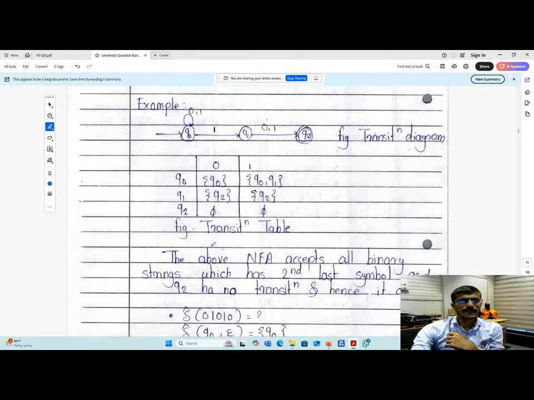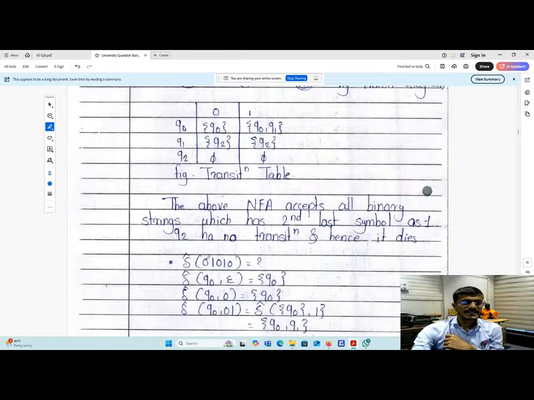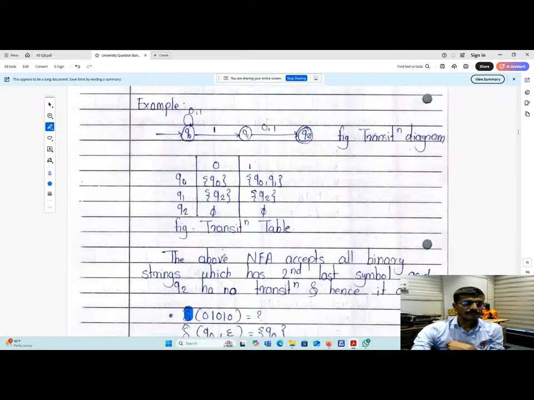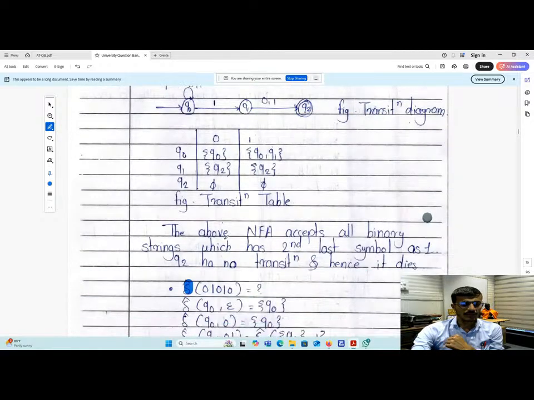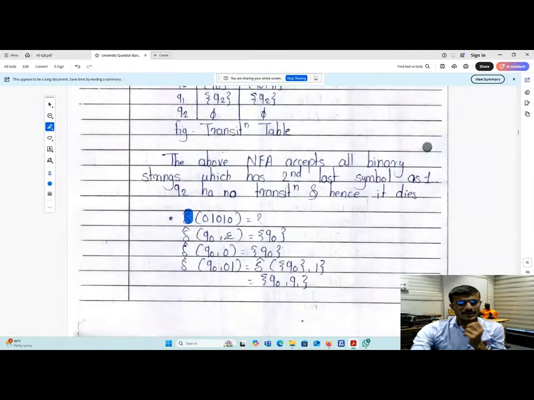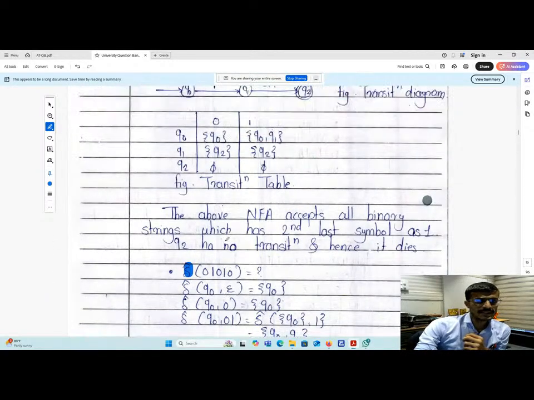So if you see here, that is the question. Delta cap 0 1 0 1 0, delta cap q naught of epsilon, which is from this basic diagram. You can take any one of the diagrams and explain these things.